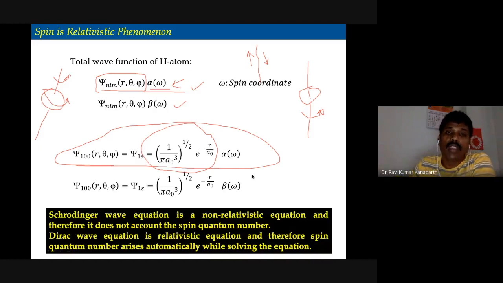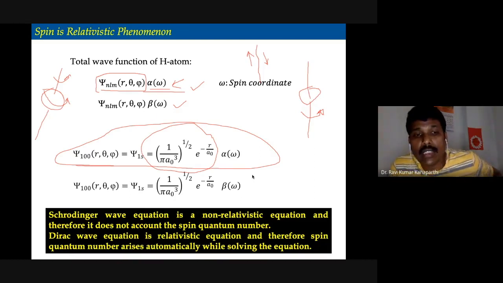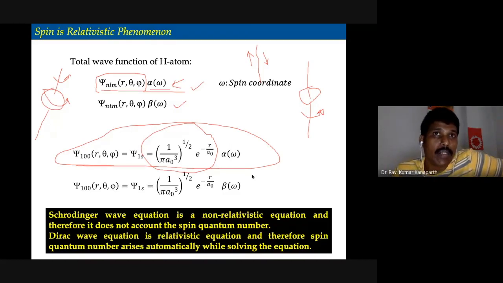Now, how do we actually get the spin quantum number? That is not possible here. That is beyond the scope of this particular discussion. There is an equation referred to as the Dirac equation. Much later, in the 1930s or 1940s, Dirac wrote an equation like the Schrodinger wave equation, but that equation has relativity. By then, relativity was well established, so the relativity concept was incorporated in the equation.